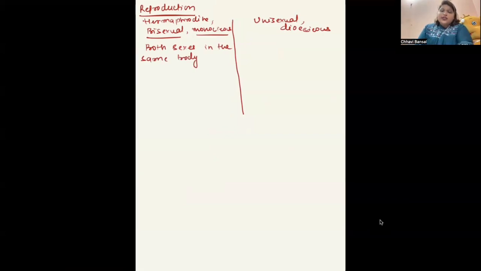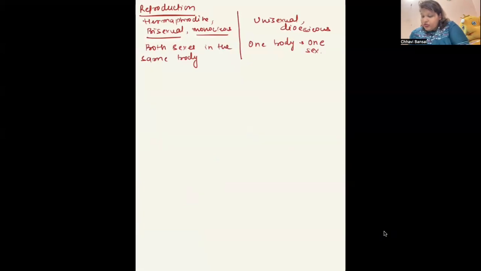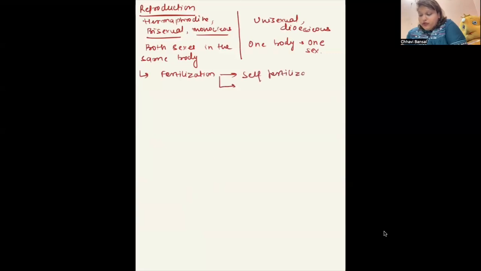Whereas unisexual or dioecious means one body, one sex. So in case of Porifera, these terminologies are very important. Before going to Porifera, the other terminology for reproduction is fertilization. Fertilization takes place in case of sexual reproduction, right? Fertilization can be self-fertilization or cross-fertilization.